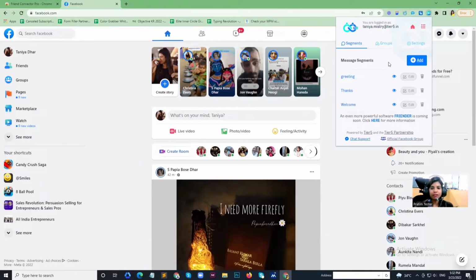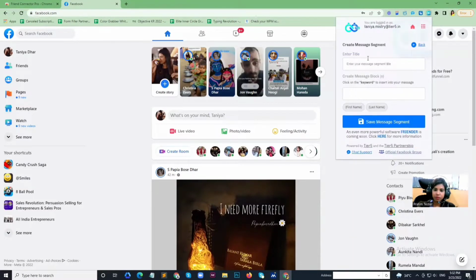So I'll start by creating one segment. By clicking the add button, I'm creating one segment. Here you can use these keywords.